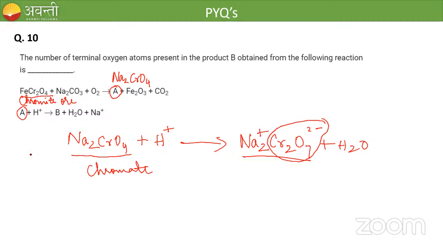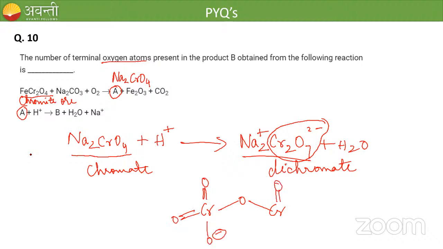Here we have to find out the number of terminal oxygen atoms present. So write the structure of Cr2O7 2 minus, the dichromate ion. We have two chromium atoms, and one oxygen is bridged, with 6 oxygens here with O minus and 6 oxygens on the other side. Can you find out how many terminal oxygens are present in compound B? Terminal means the oxygen which is present at the edge or the end.